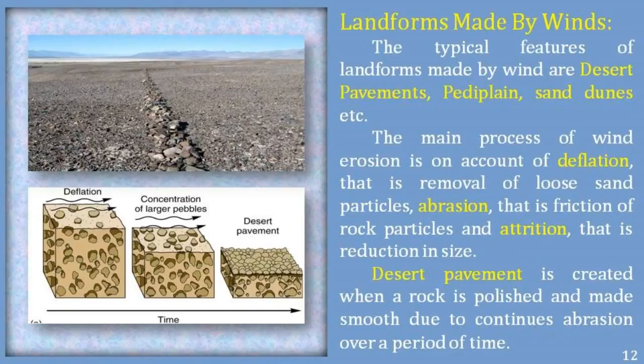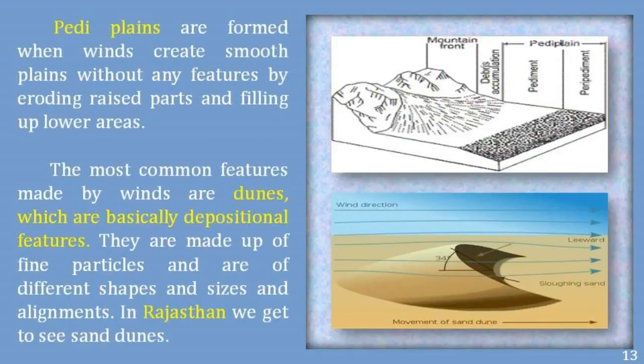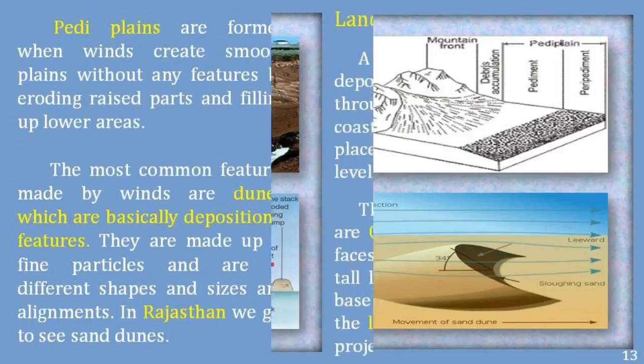Desert pavement is created when a rock is polished and made smooth due to continuous abrasion over a period of time. Playa plains are formed when winds create smooth plains without any features by eroding raised parts and filling up lower areas. The most common features made by winds are dunes, which are basically depositional features. They are made up of fine particles and are of different shapes, sizes and alignments. In Rajasthan, we can get to see the sand dunes.